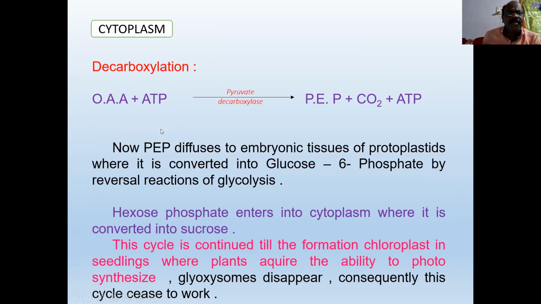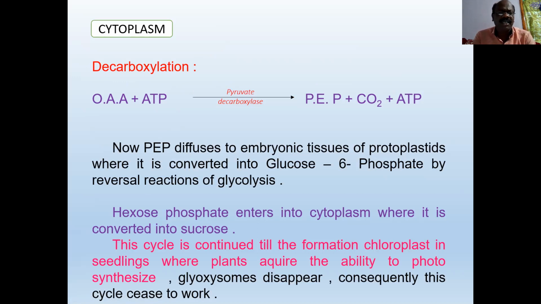Now, oxaloacetic acid enters into the cytoplasm where it is decarboxylated to form PEP, phosphoenol pyruvic acid or phosphoenol pyruvate. Oxaloacetic acid in the presence of phosphoenolpyruvate carboxykinase is decarboxylated to form phosphoenol pyruvic acid.